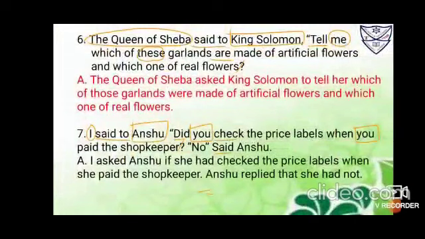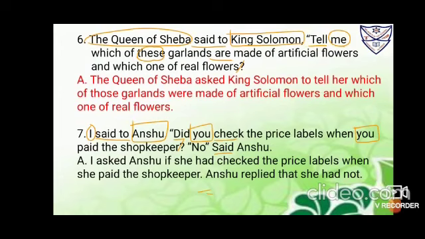The Queen of Sheba said to King Solomon, "Tell me which of these garlands are made of artificial flowers and which one of real flowers." So it's an interrogative statement. Said to is the reporting verb. Now it is tell me, because it begins with the verb only. So tell is the verb, so it is to tell, you will change to.